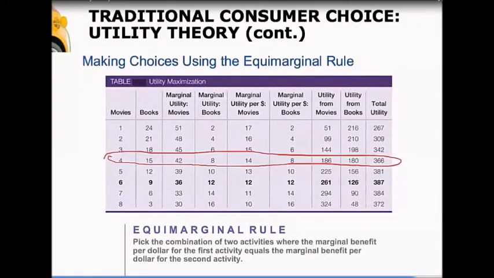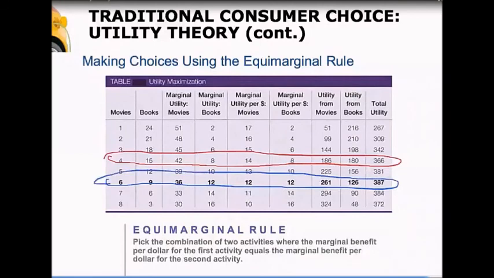So the equimarginal rule says, let's go to where they're equal. And that's going to be with this combination here, with 6 movies and 9 books. We can see that if we consume this bundle, the marginal utility per dollar from movies is 12. The marginal utility from books is also 12. So the blue circled bundle with 6 movies and 9 books is going to be the one that maximizes utility.